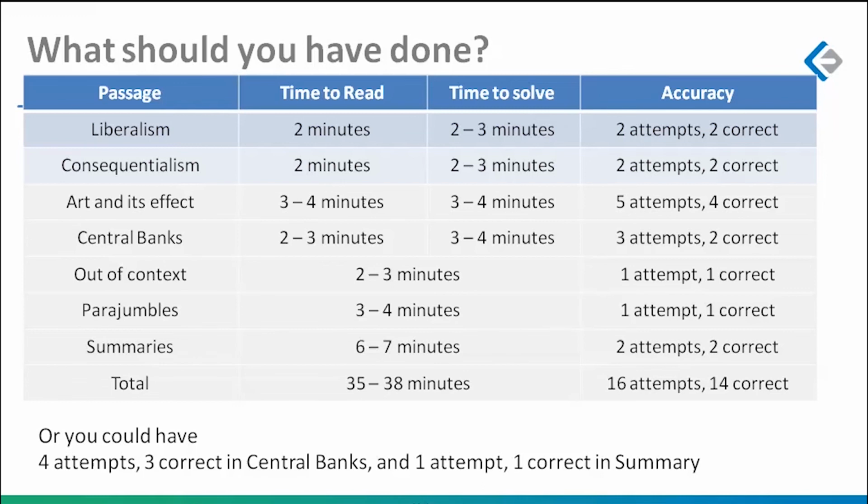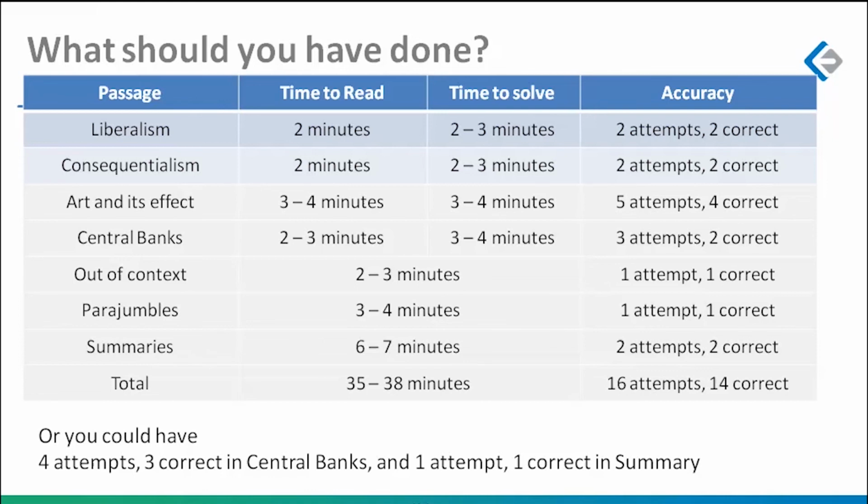So both the short passages, liberalism and consequentialism, I would have expected people to give around 5 minutes each and get me 2 attempts and 2 correct, which was very possible. After that, you go to art and its effect, where you give the passage the time that it deserves, which is around 3 to 4 minutes.